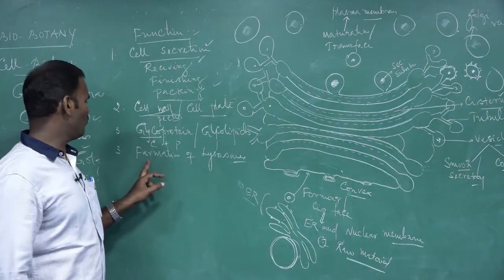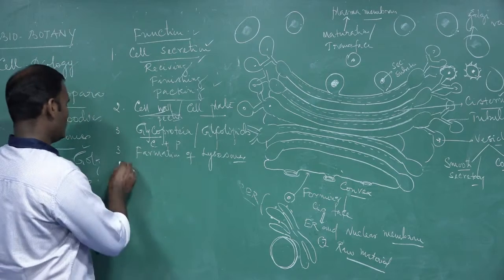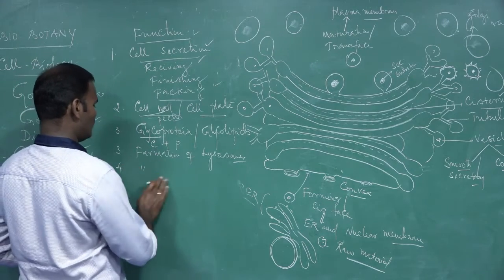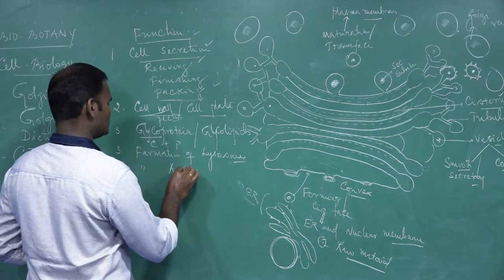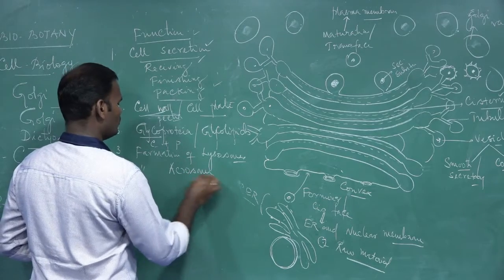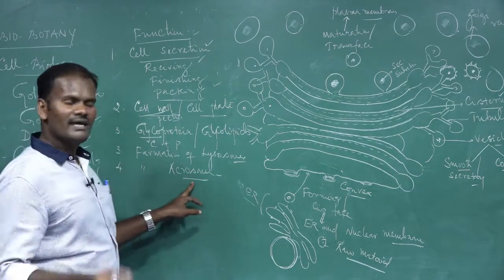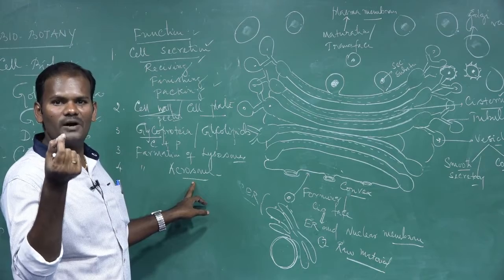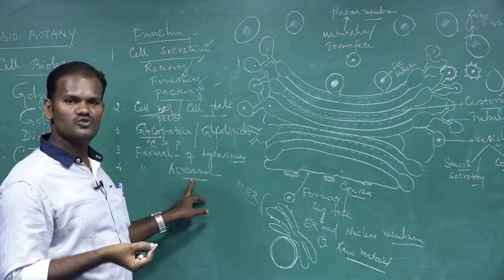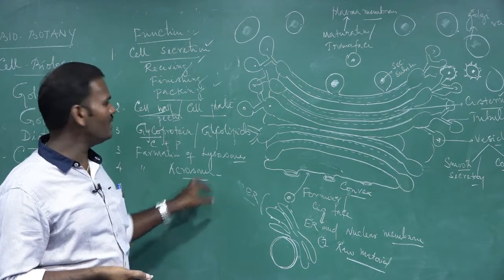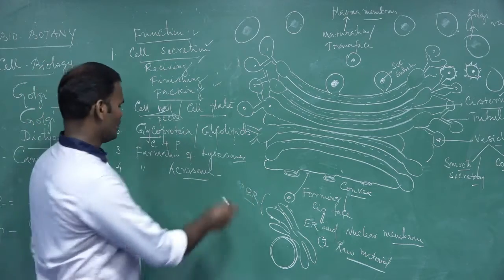So it is involved in the formation of lysosomes and also in the formation of the acrosome. You know what is called the acrosome? The tip of the male sperm is called the acrosome. This acrosome is synthesized by the Golgi bodies.